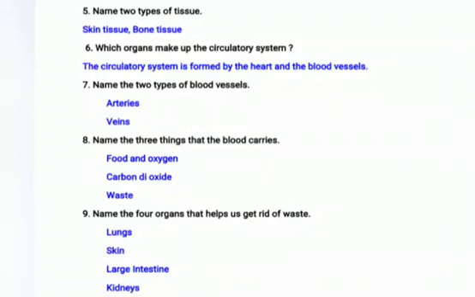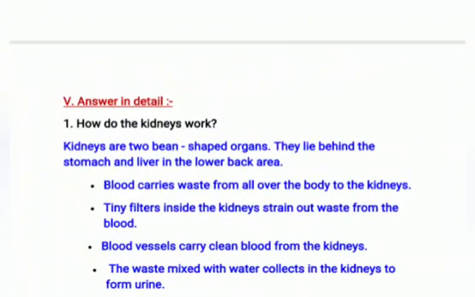Question number 9. Name the 4 organs that help us get rid of waste. They are lungs, skin, large intestine, and kidneys. So we'll repeat: lungs, skin, large intestine, and kidneys. Students, we have revised the short answers. Now we'll revise the long answer questions, that is, detailed questions.